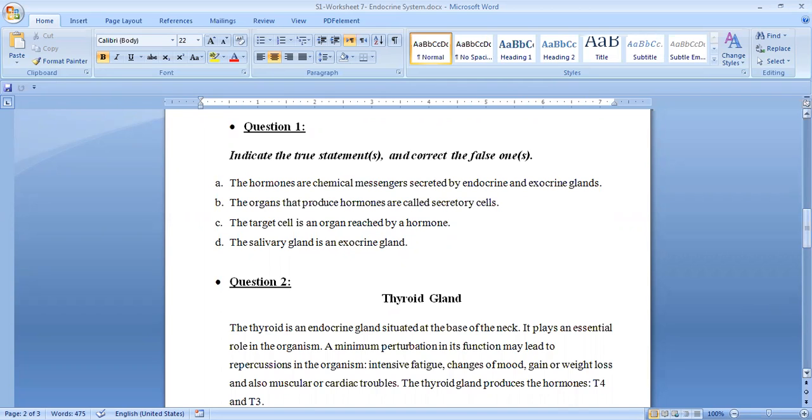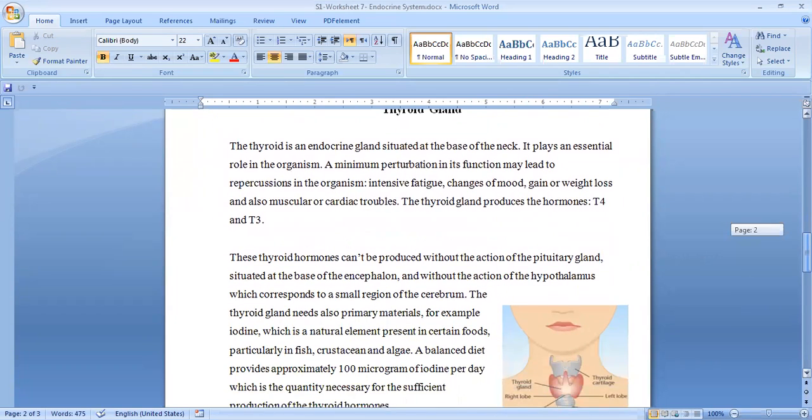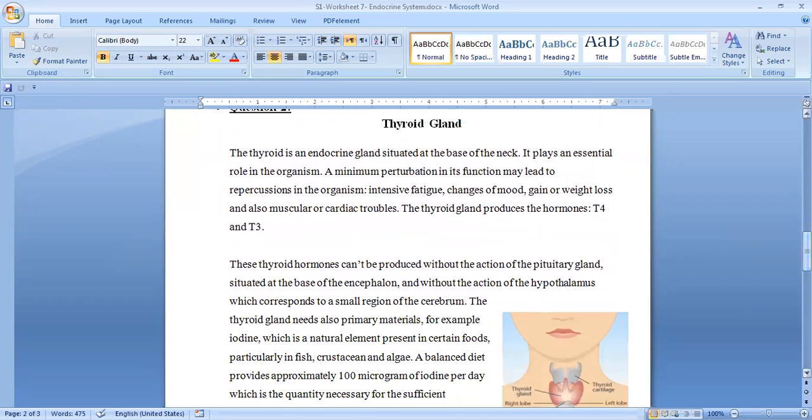So let's move now to question number 2. Question number 2 is talking about the thyroid gland. And pay attention to this. Thyroid gland is an endocrine gland situated at the base of the neck. It plays an essential role in the organism.